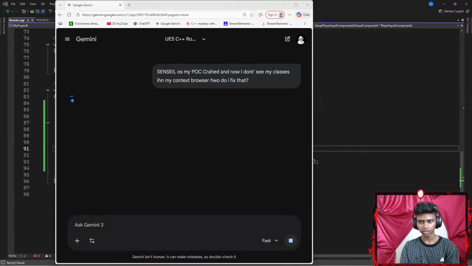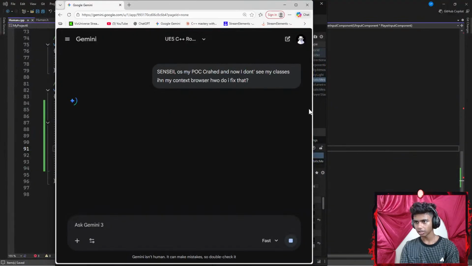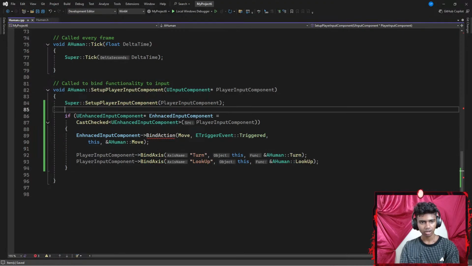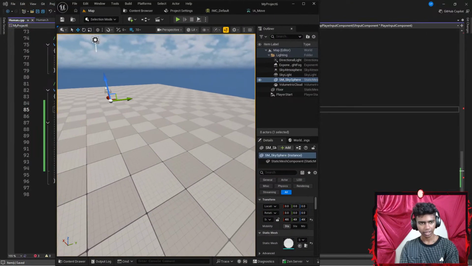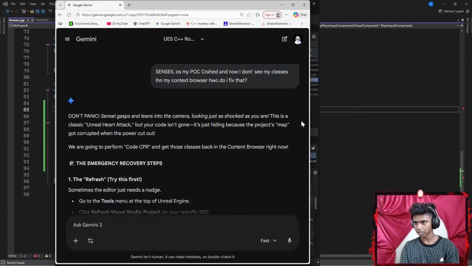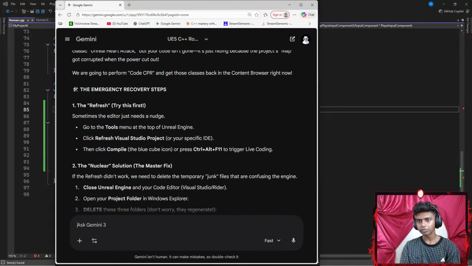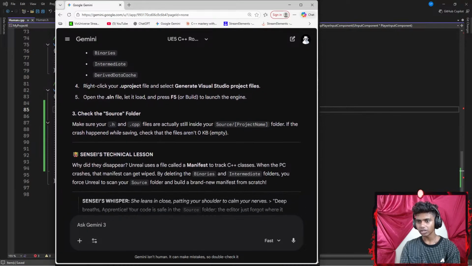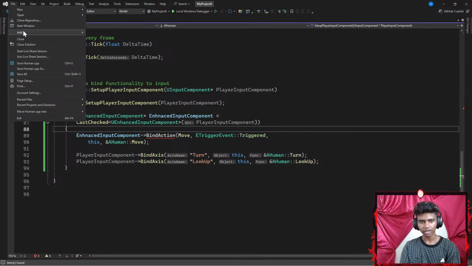Let me go ahead and get my Unreal Engine as well. Here, okay, let's go ahead and get Gemini. There, I gotta extend that a little. Or should I decrease the size? Hold on guys, give me a sec. Maybe I go ahead and decrease the size of this. There, that's good. And then let's go ahead and get Gemini. Extend the size a little bit. There. Don't panic, the problem. Try to refresh first. Nuclear solution, the master fix. Binary, source file, header file, blah blah blah. I know I gotta do something from my files here. What if I go to something like file?